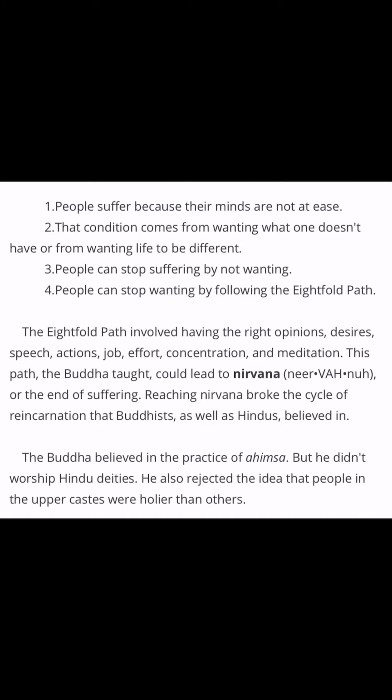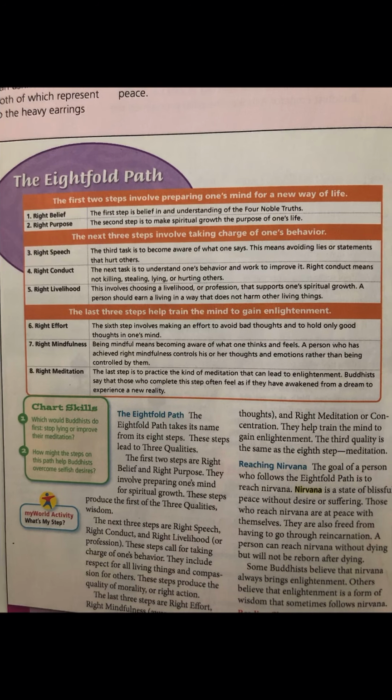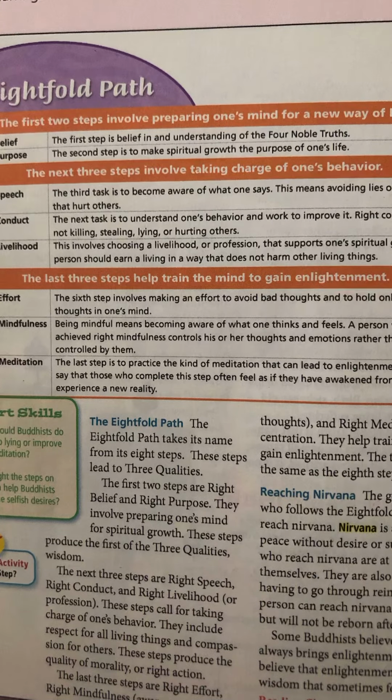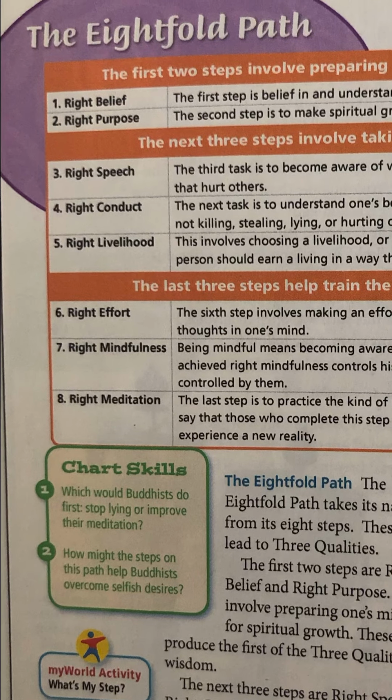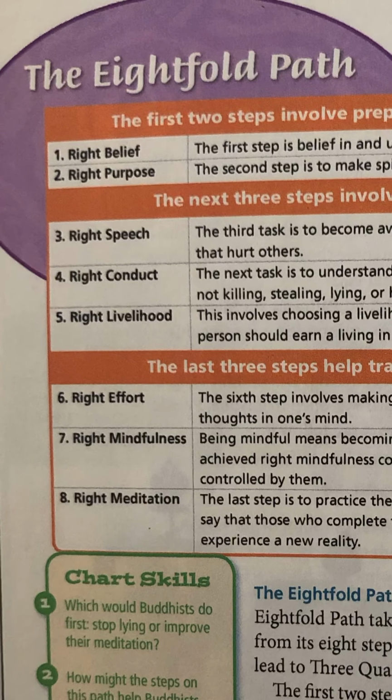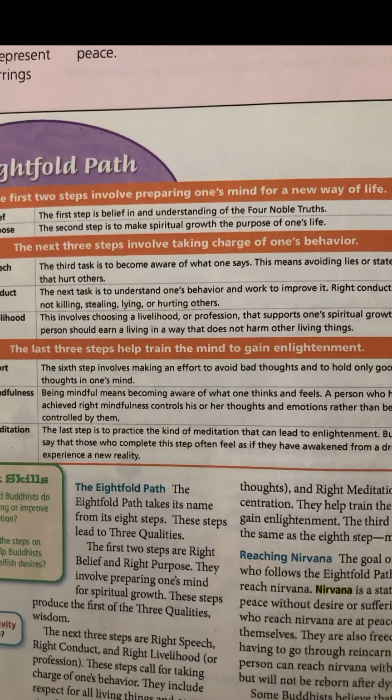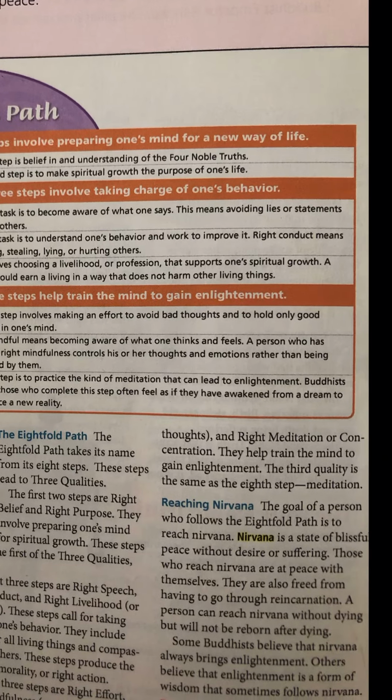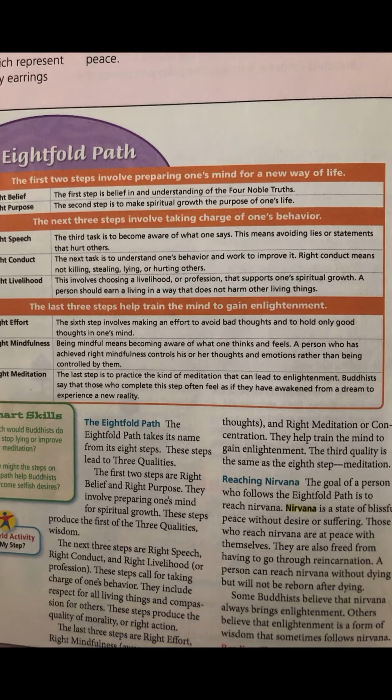All right, so we mentioned the Eightfold Path. We need to take a closer look at that, and your textbook actually, again, has a great graphic organizer with it all in one place for us, which is on page 402 in this chart. So these are the steps of the Eightfold Path here. And then the second column here kind of explains to you how it would look. So a practical application for Buddhists.